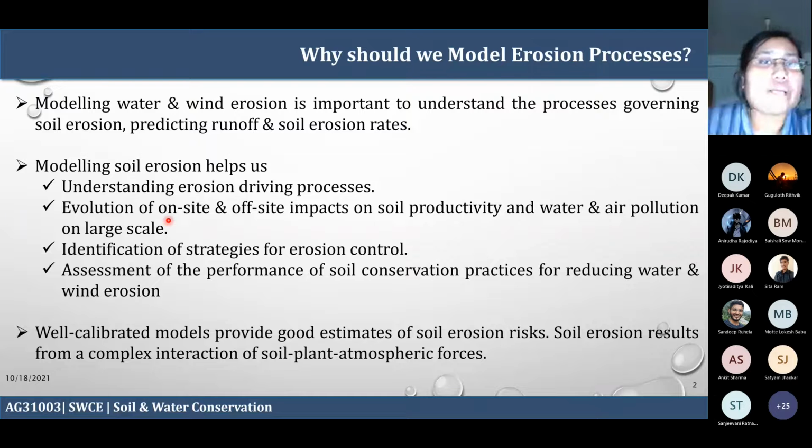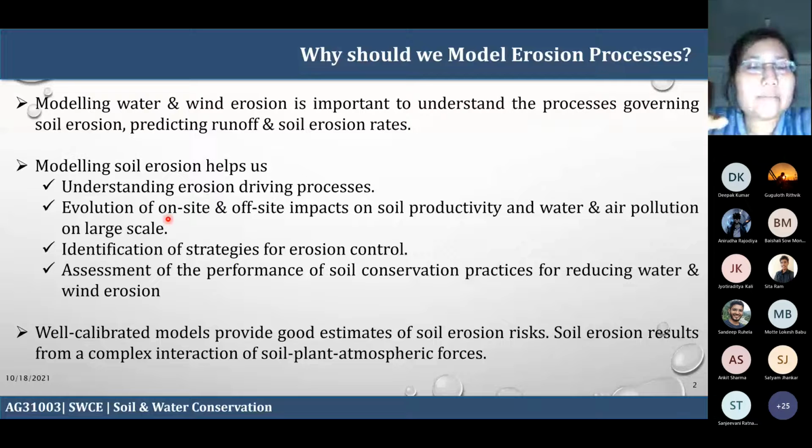That leads to the on-site and off-site impact. On-site is the loss of productive land, that means loss of agricultural production. And off-site impact, that is on the flora and fauna, the biotic system, an ecological aspect.